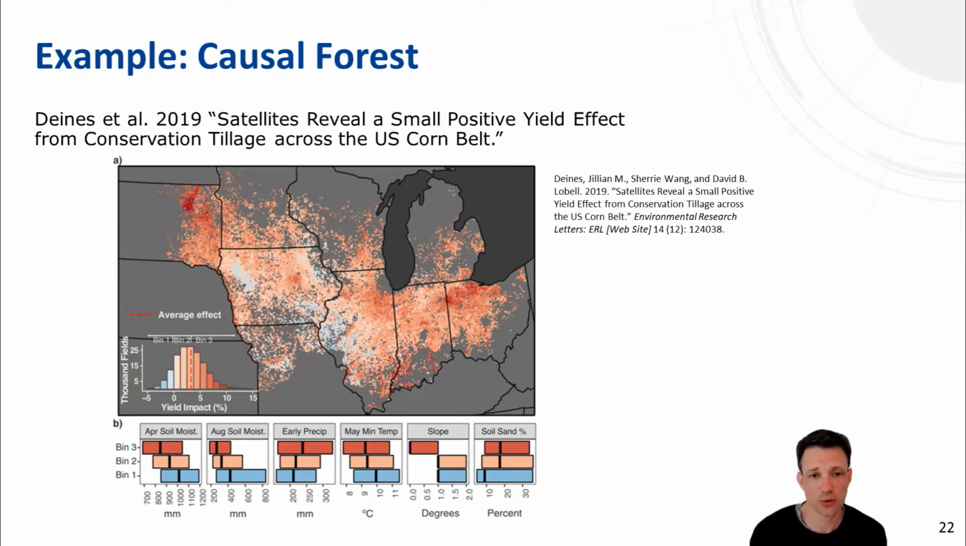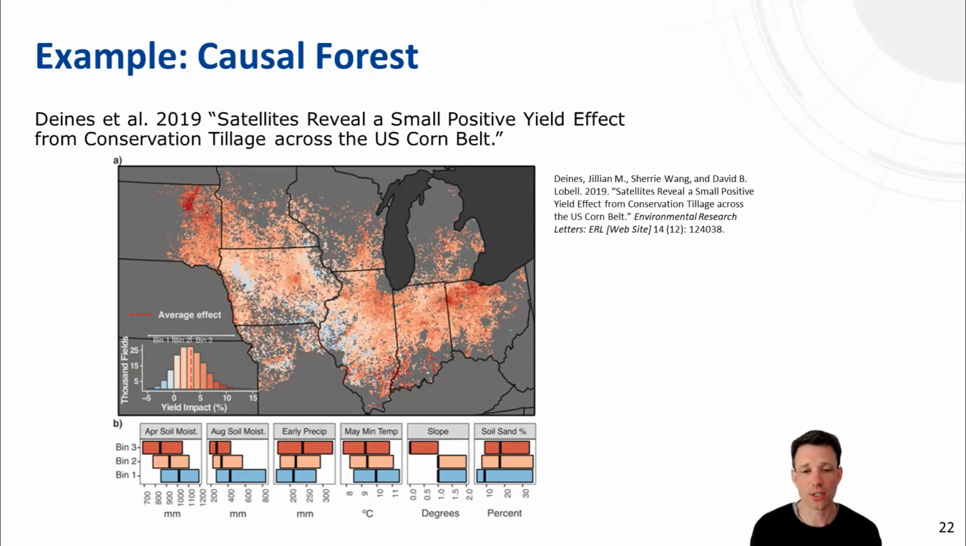What they did is they used remote sensing data to determine yield and tillage status on a very detailed grid level. And then they used causal forests to calculate treatment effects, and that's the result they obtained. The interesting thing with causal forests is that, on the one hand, they are very capable of dealing with high dimensions in the covariate space, so to say for the matching approach. And they're also very capable of deriving heterogeneous treatment effects.